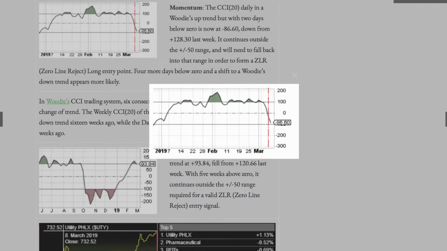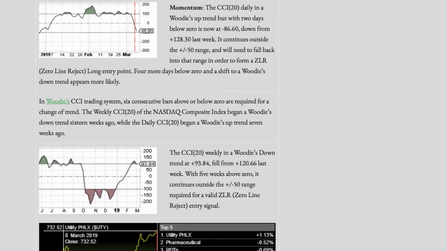Momentum. The CCI 20 daily, in a Woody's uptrend but with 2 days below zero, is now at a negative 86.60, down from a positive 128.30 last week. It continues outside the plus or minus 50 range and will need to fall back into that range in order to form a zero-line reject long entry point. 4 more days below zero and a shift to a Woody's downtrend appears more likely. In Woody's CCI trading system, 6 consecutive bars above or below zero are required for a change of trend.